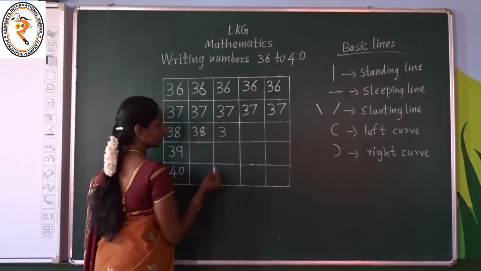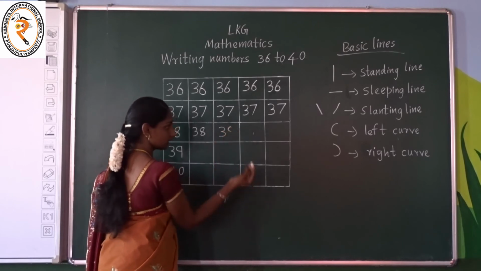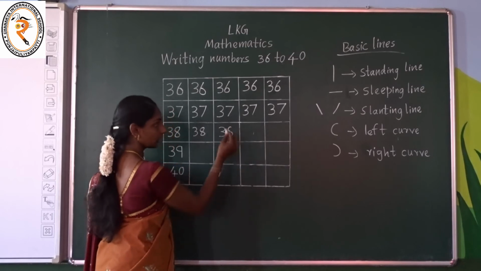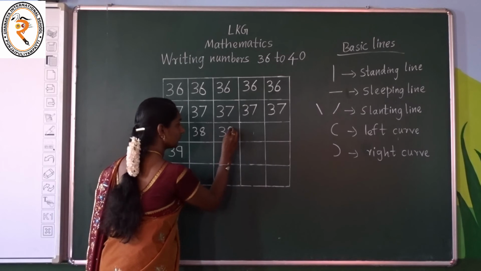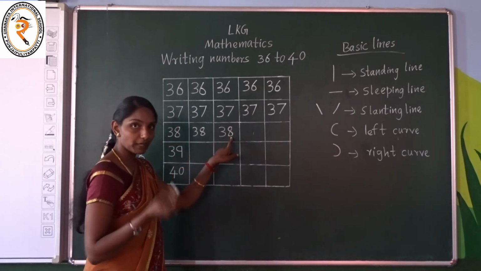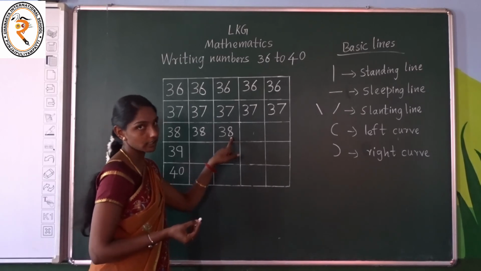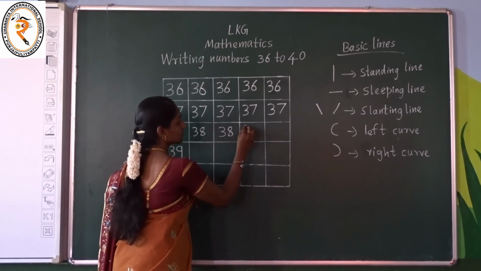Number 3 you already know. To write number 8, first put a left curve and continue with the right curve. Letter S. And join this point and this. What is this? Number 8. Keep practicing. By regular practice only you can write the numbers correctly. Okay children, now are you ready? Come on, try with me.